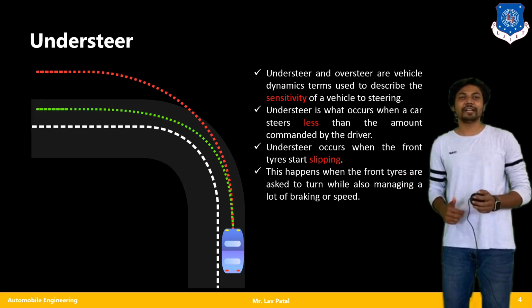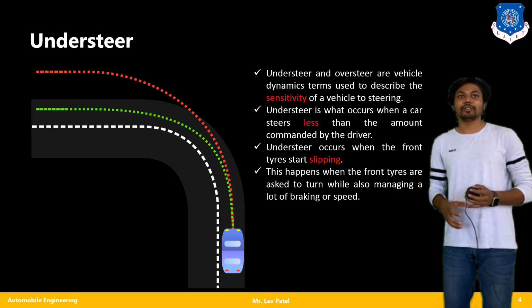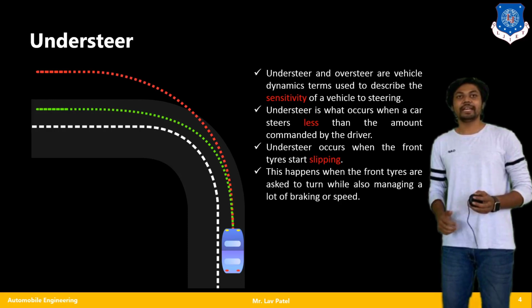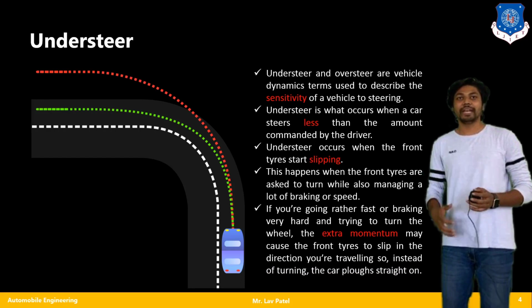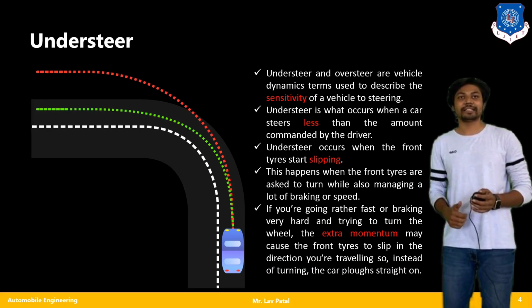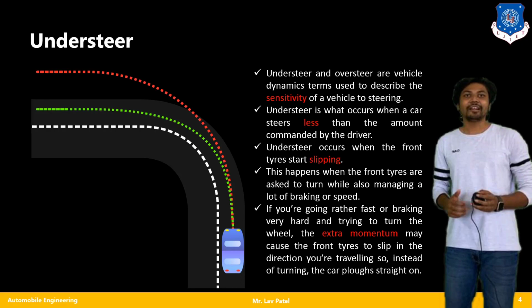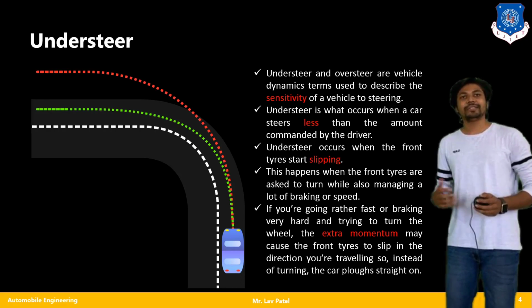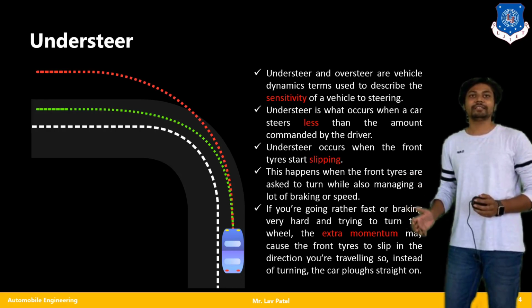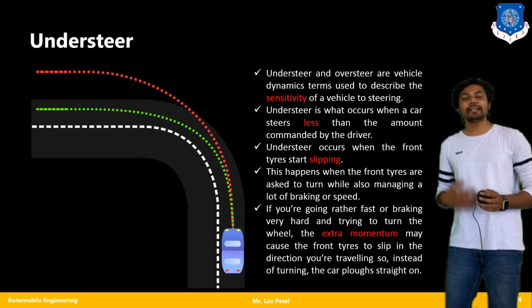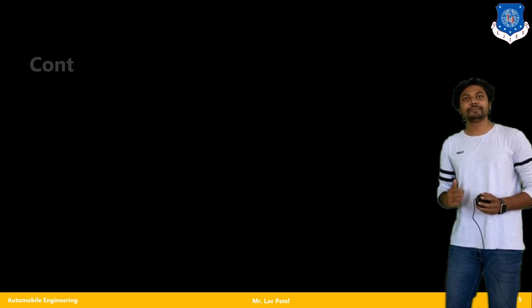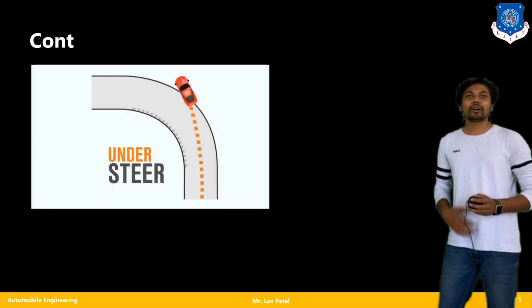This happens when the front tires are asked to turn while also managing a lot of braking or speed. Also, with fast braking or accelerating, sudden braking or sudden accelerating, you will find extra momentum due to the weight of the car or the speed, and that may cause the front tires to slip. These are the several points that we have to consider in understeer. Basically, understeer is based on my vehicle speed and the slippage of the tire. So let us continue here.